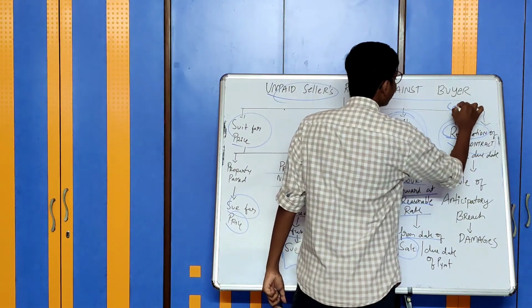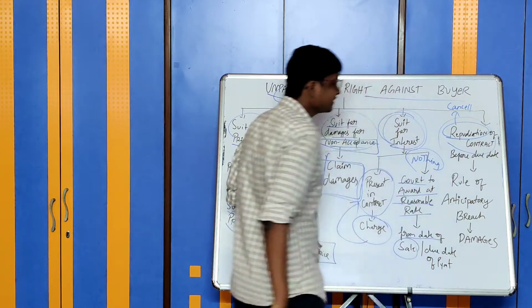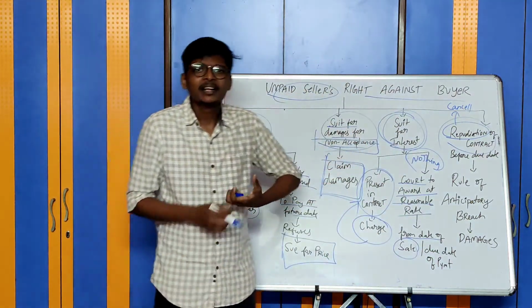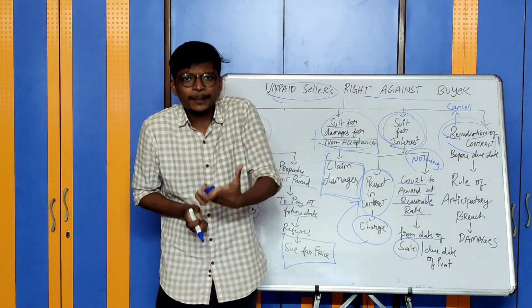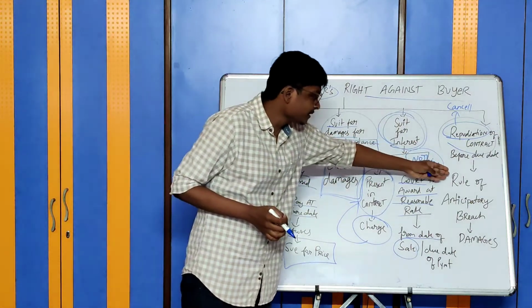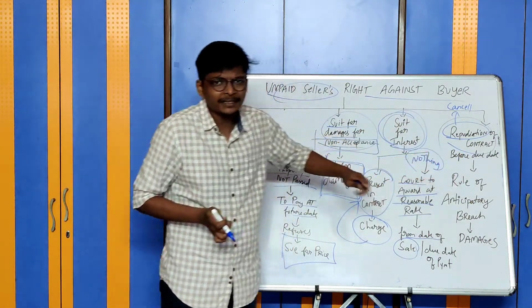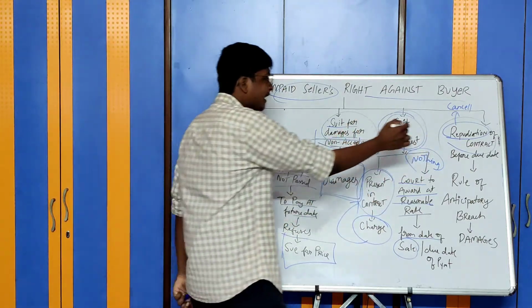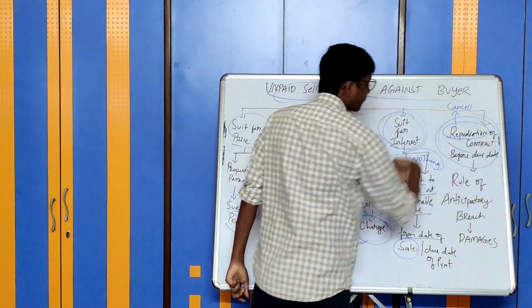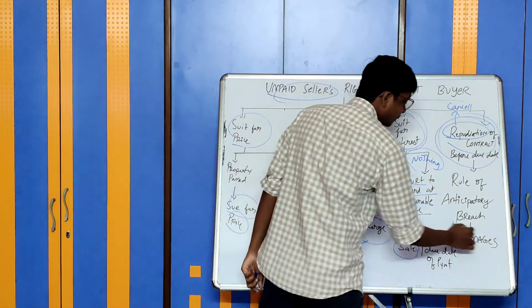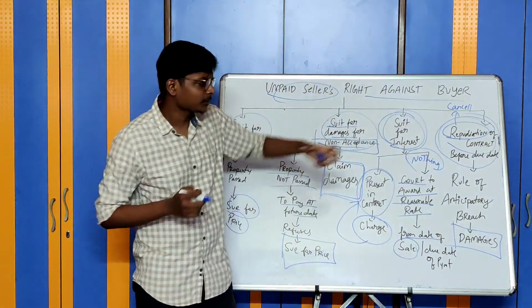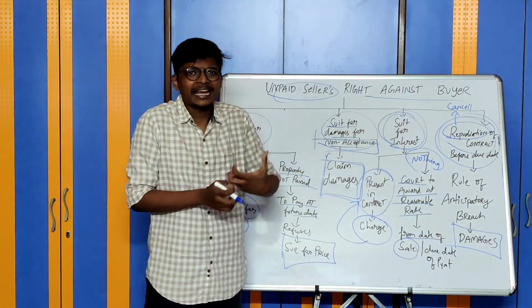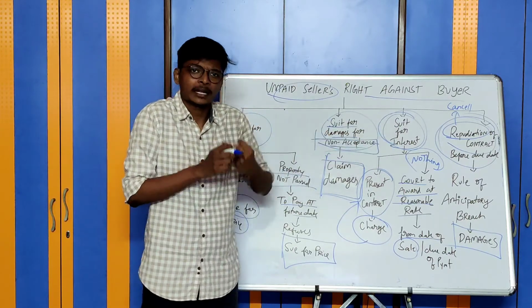Last one, repudiation of contract before due date. Repudiation means cancellation of contract. Cancelling the contract before due date. We will study the concept of anticipatory breach. So this is similar to the rule of anticipatory breach. I am anticipating that he is going to cancel the contract. So I myself repudiate the contract before the due date. Again, the unpaid seller can claim damages. Because of this, whatever loss I have incurred, I can claim it from the buyer in the form of damages.